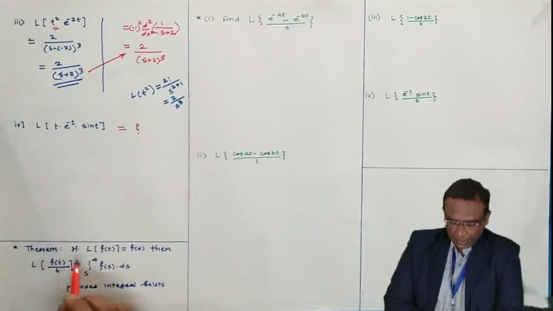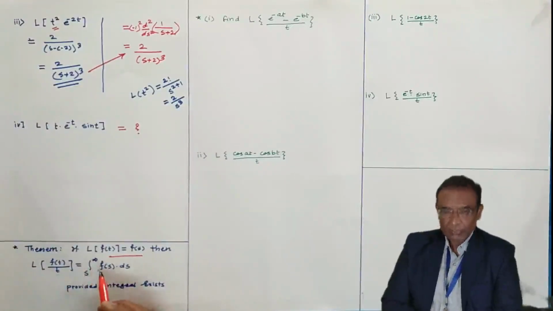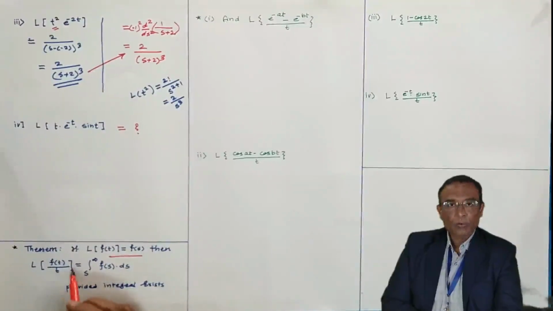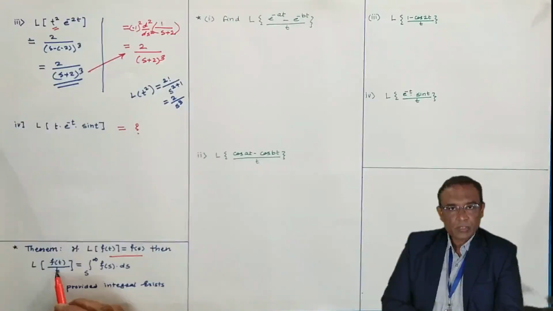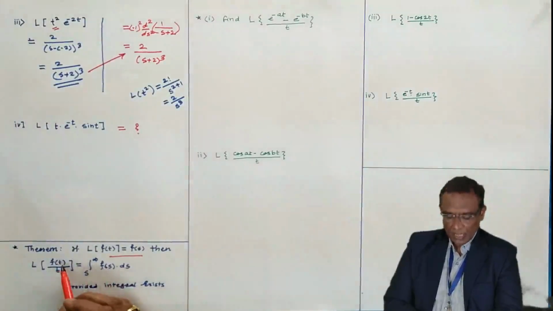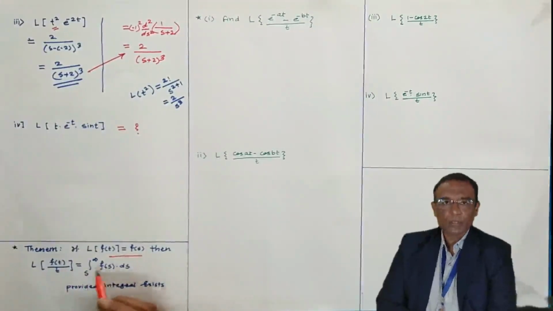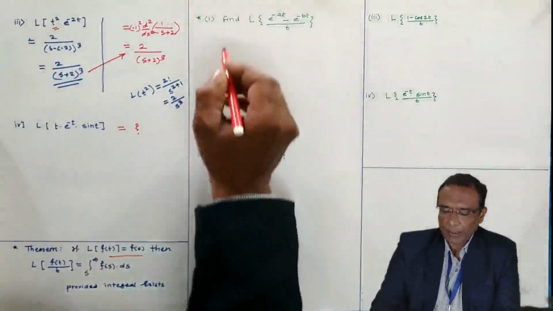Now the next theorem. If Laplace of f of t is f of s, then Laplace of f of t by t is the integral from s to infinity of f of s. Here, what happened? If t is there in the denominator, against this t we have the integral from s to infinity on the right hand side. In this way you can remember. And f of s to be integrated, and f of s is what? f of s is Laplace of f of t. This holds provided the integral exists. Okay, it is very clear.